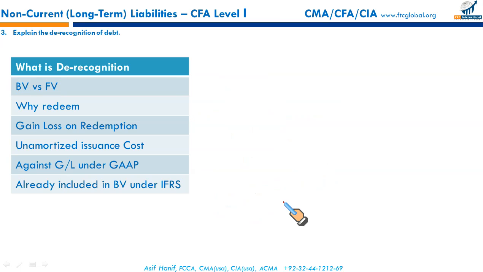So what do we do for unamortized issuance cost? If you redeem, let's say, a 5-year bond in the 3rd year, in US GAAP you will still have some amount unamortized.